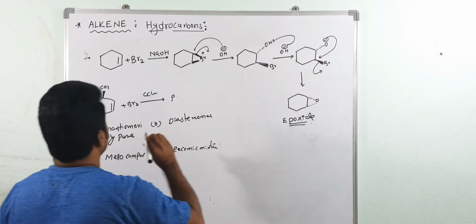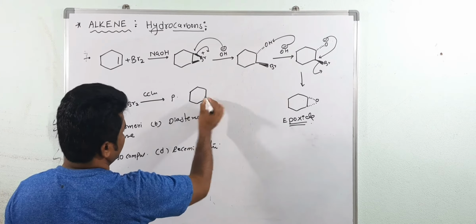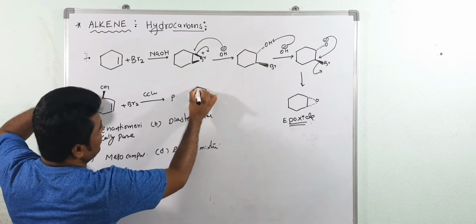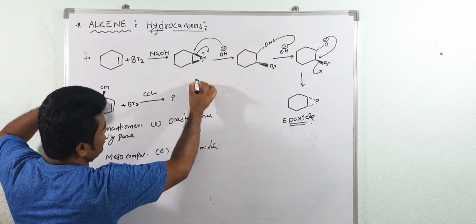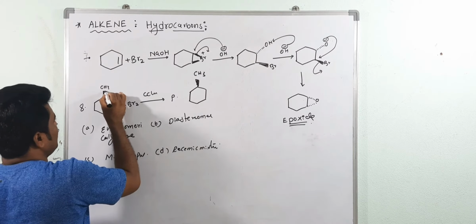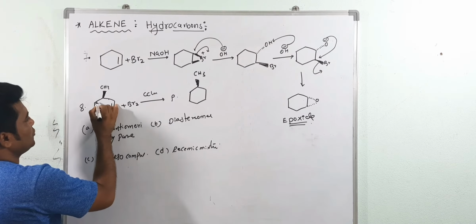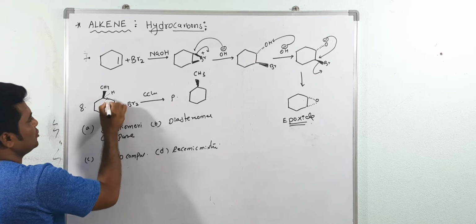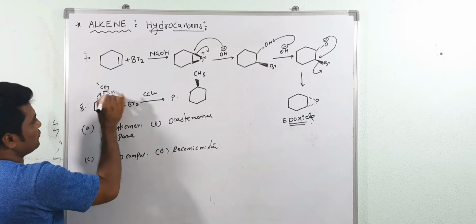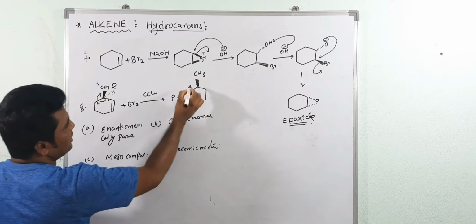Now your product is here. Actually the reaction is not taking place at this point. So this is above the plane, which means above the plane does not change. So you can also see the RS configuration. What would be the RS configuration here? See, higher priority is this one, 1 and 2 and 3. Here below the plane H is there. So 1, 2 and this is 3. So here it is clockwise direction and the lowest priority is below the plane. The configuration of this is R. And here also R, does not change.